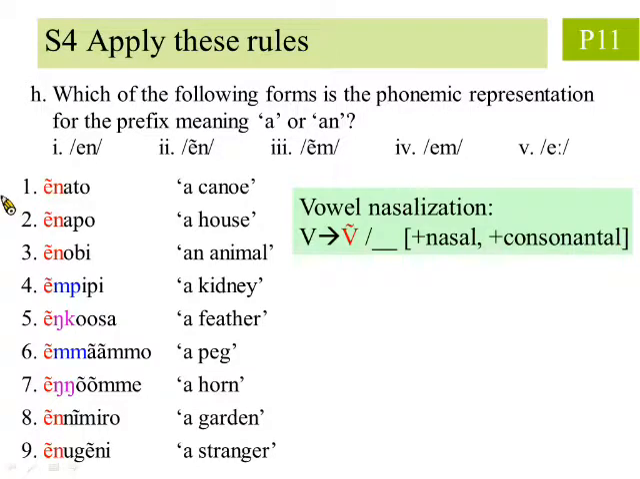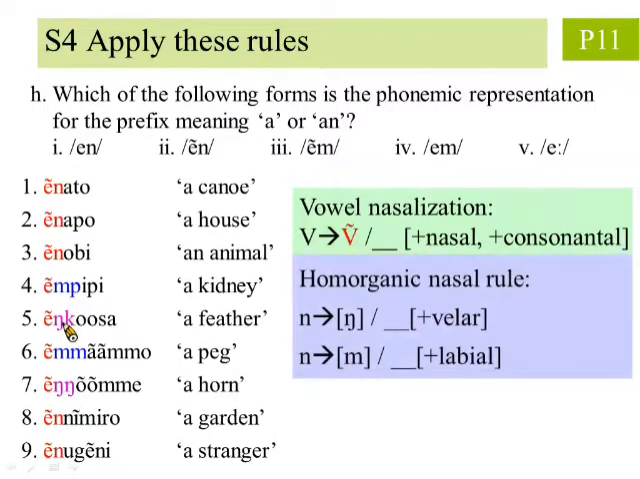Looking at the second sound in the prefix, we again see the majority are all n, and they only became m or ng when homorganically nasalized by the third sound. Thus, we conclude the default form of the second sound is simply n, and so the first form, an, is the correct answer.